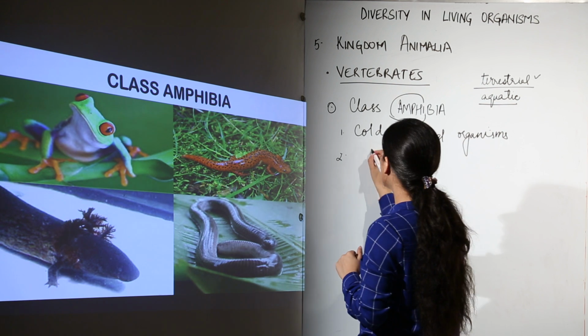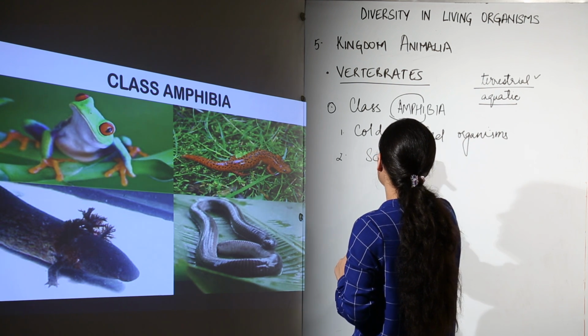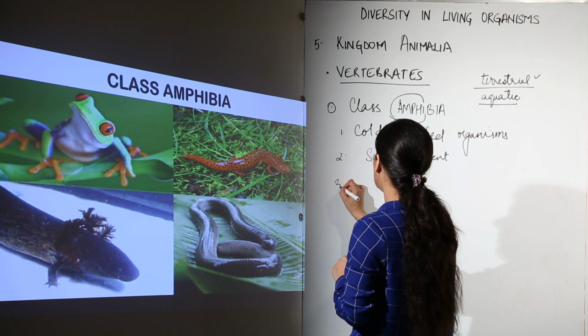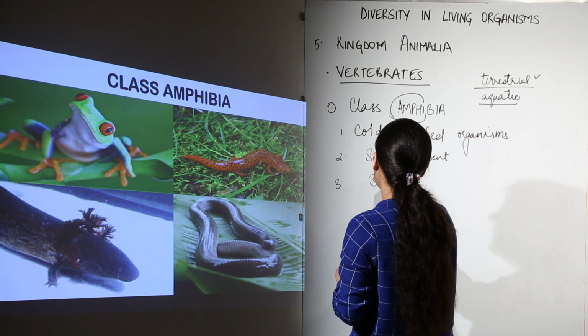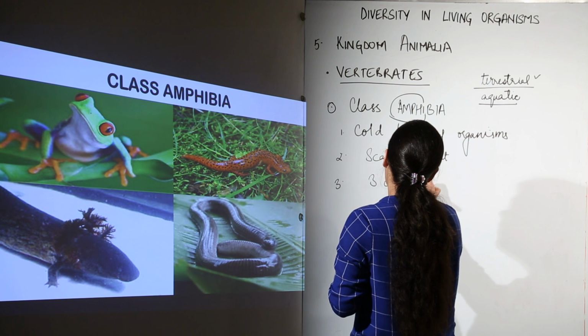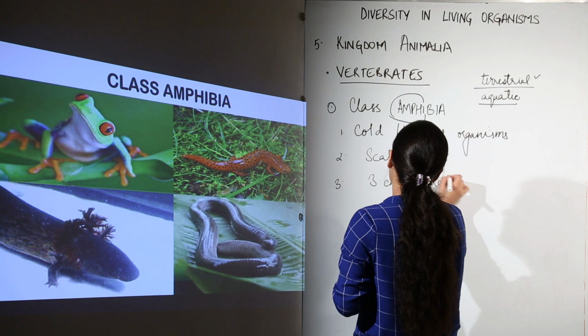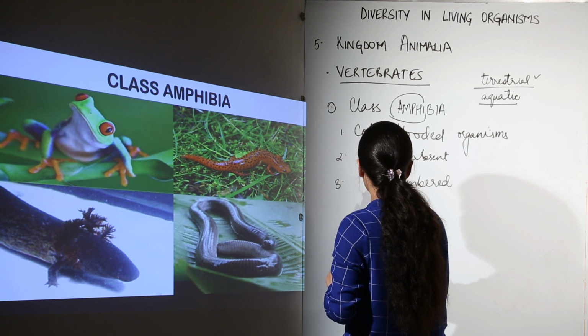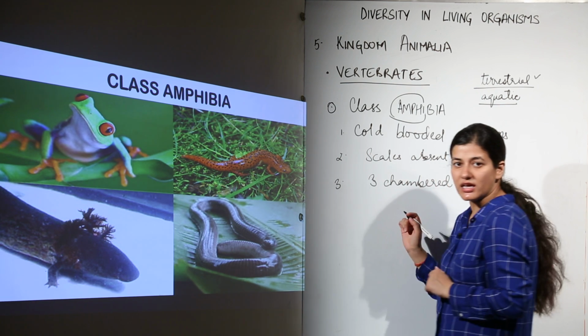Their heart is 3-chambered. In the case of Pisces, we had a 2-chambered heart. They have a 3-chambered heart, where the mixing of oxygenated and deoxygenated blood takes place, but not as much as in the case of fishes.